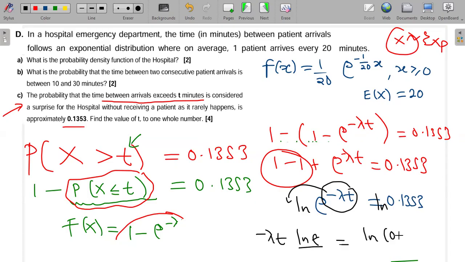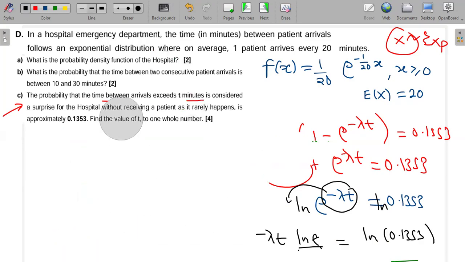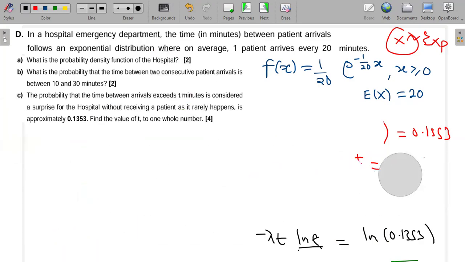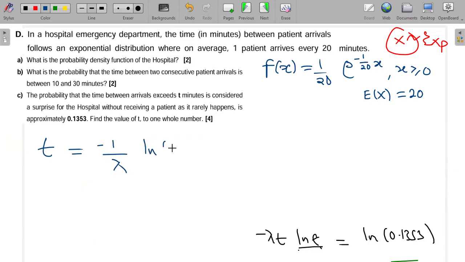That is equal to ln 0.1353. This ln e will give me 1. Then I can divide both sides by minus lambda. So t will just be equal to 1 divided by lambda, and this lambda came with a minus, so I have a minus there, and then ln of 0.1353.